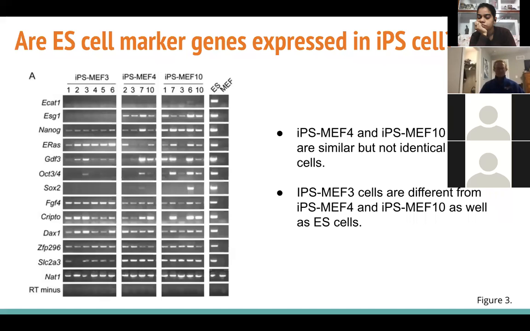But in iPS MEF3 clones, we can see that ECAT1, ESG1, and SOX2 weren't activated, and some genes were induced but very weak. This shows that iPS MEF4 and 10 cells are similar but not identical to ES cells. And it also shows that iPS MEF3 cells are much more different from iPS4, 10, and ES cells. Next slide.